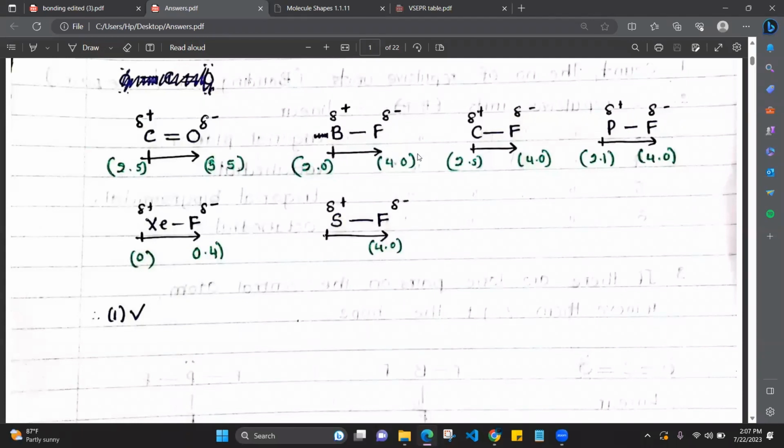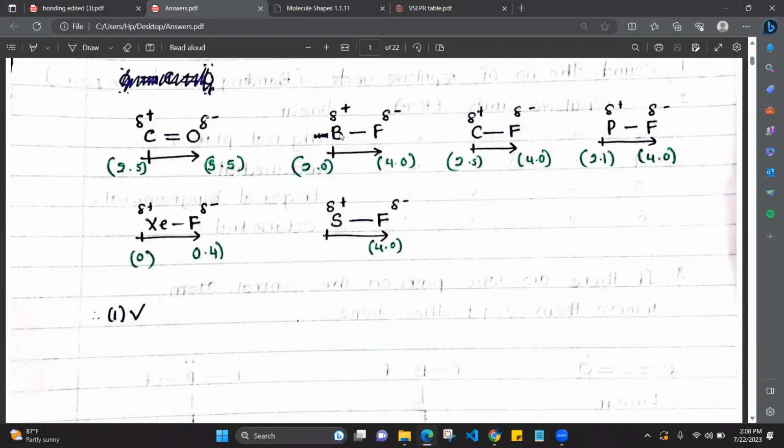BF has an electronegativity difference, so it is a polar covalent bond. This is the plus pole and this is the minus pole. If the atom is more electronegative, the electrons are attracted to it, so there will be a partial negative charge around that atom. That is indicated by a simple delta minus. I'm sorry, it is not a higher charge, it is a negative partial charge.